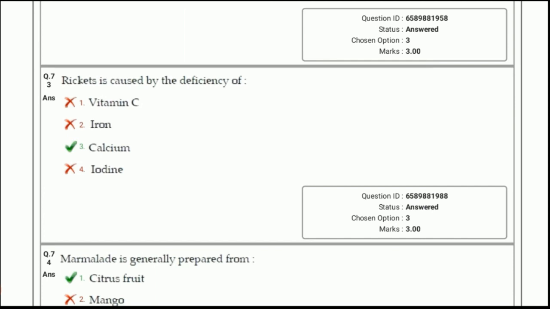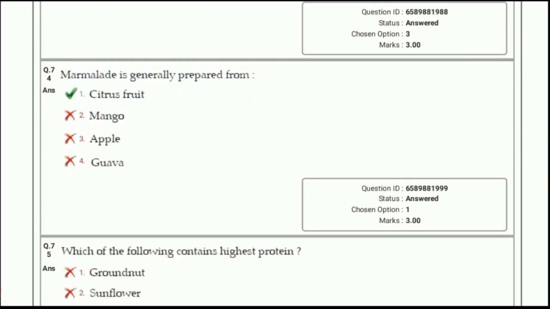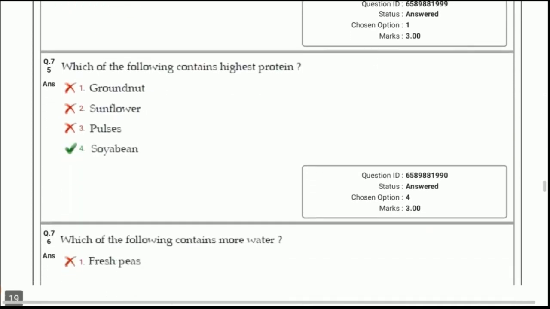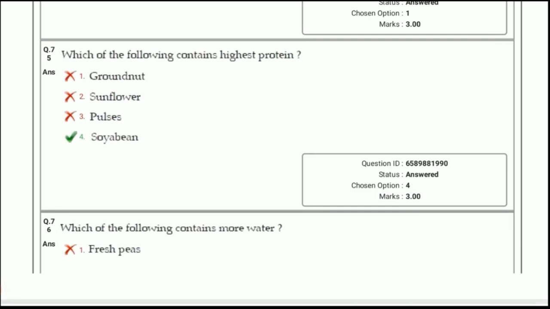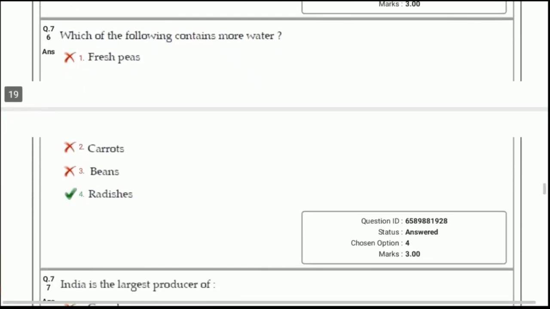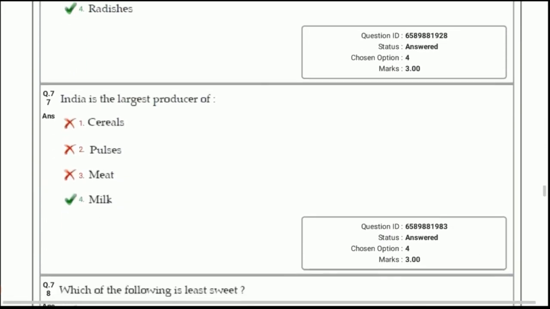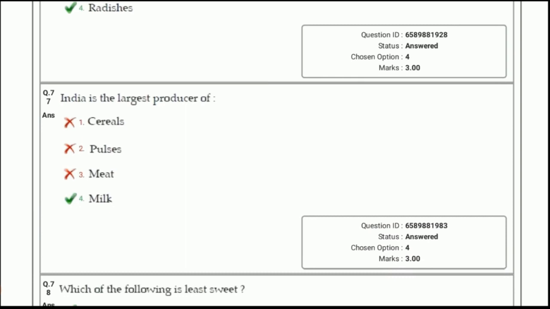Next question, rickets is caused by the deficiency of, option 3, calcium. Next question, marmalade is generally prepared from citrus fruits and the peel of the citrus fruits is also added. Next question, which of the following contains highest protein? Answer is soya bean. Next question, which of the following contains more water? So answer is radish. They contain highest amount of water among these vegetables. Next, India is the largest producer of, answer 4, milk.